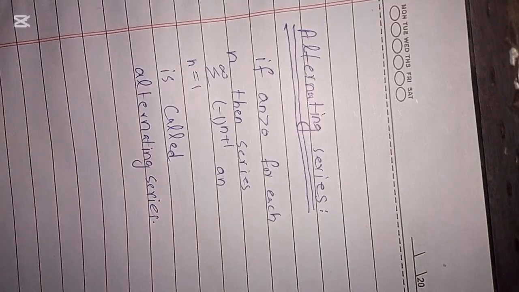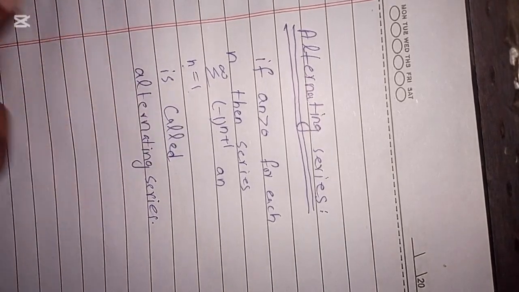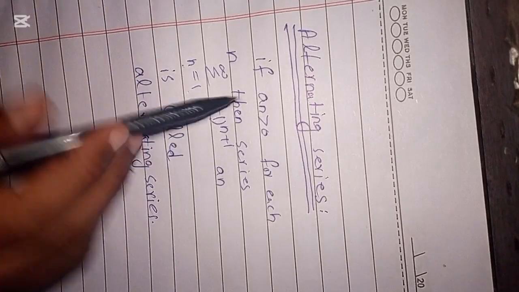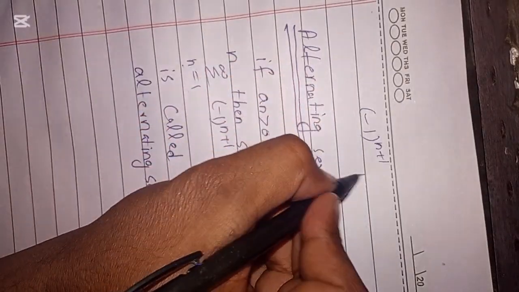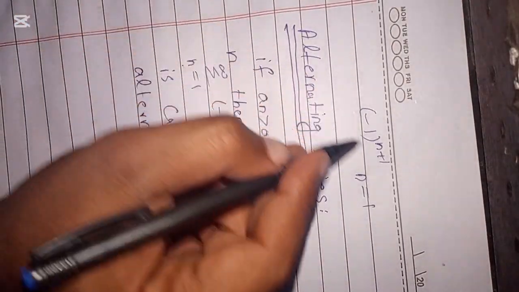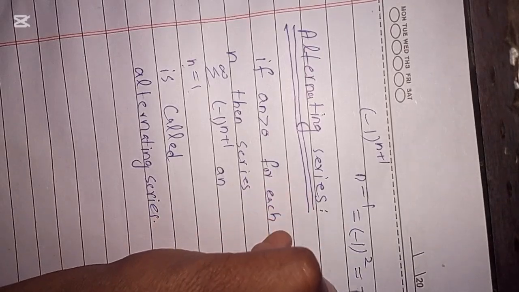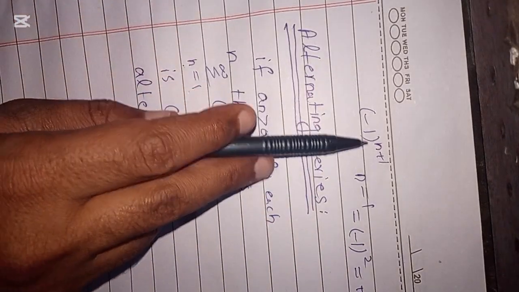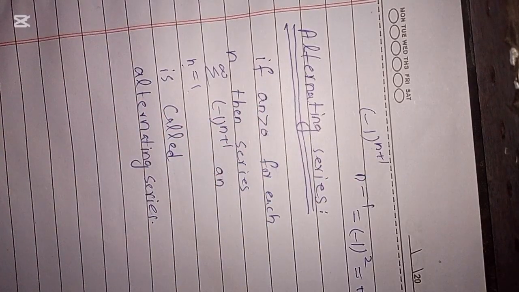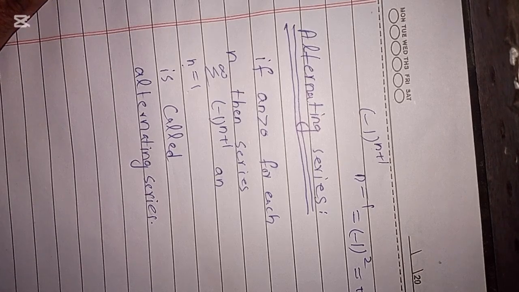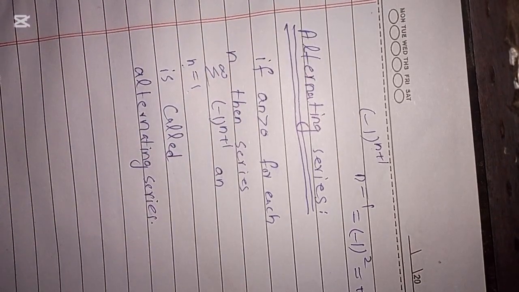Why is it called an alternating series? Because if in that term we put n equal to 1, then (minus 1) power n plus 1 becomes minus 1 power 2, and the answer will be plus 1. And if we put n equal to 2, then the power will be odd and the answer will be negative. So we are getting alternating answers, and the signs are different. So this is called an alternating series.